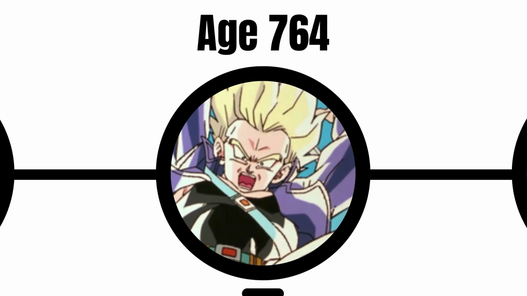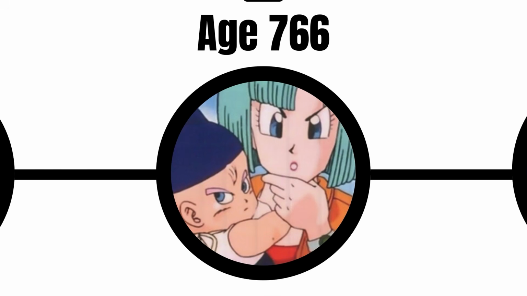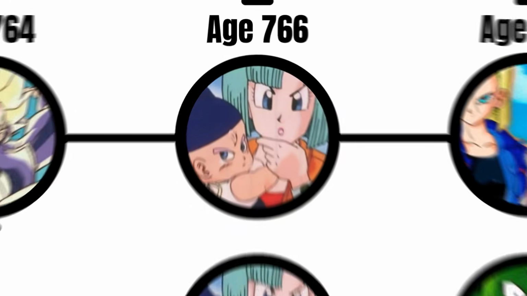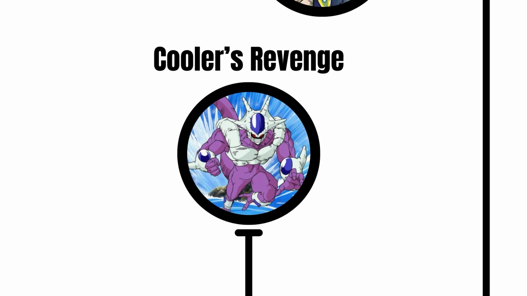During this time, Vegeta pushes himself to become a Super Saiyan and develops a relationship with Bulma as well. Now, this is where we get more alternate events from the parallel timelines that I mentioned earlier. In age 766, Goku dies from the heart virus in the Future Trunks timeline. Right after, Trunks is born to Bulma and Vegeta in both parallel timelines and the main timeline. Here's also where the alternate movie events of Cooler's Revenge take place.